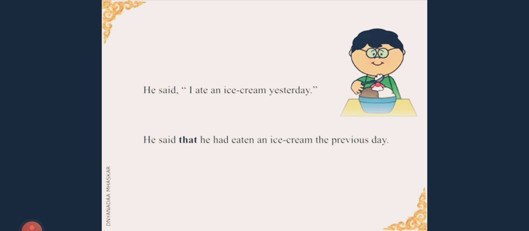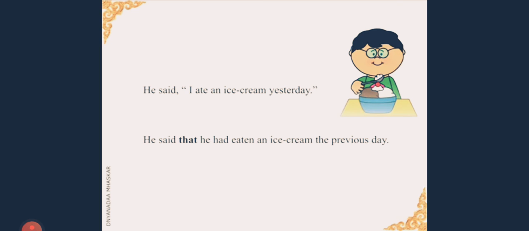He said, "I ate an ice cream yesterday." This particular sentence is in direct speech. The words spoken by the speaker are written in inverted commas. Now look at the indirect speech. He said that he had eaten an ice cream the previous day. Again, the same changes we have done. Said is the reporting verb.